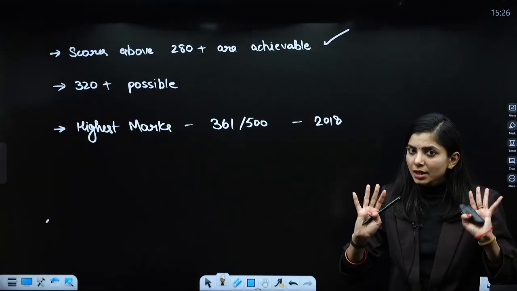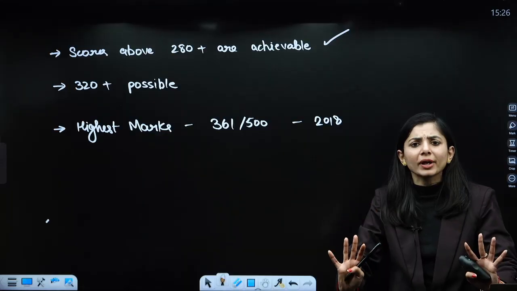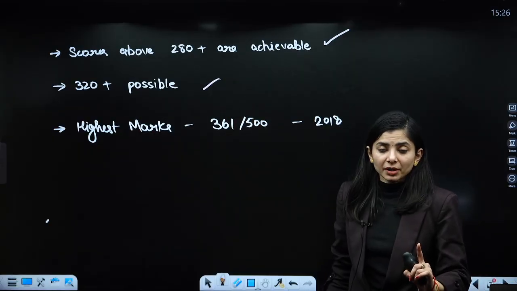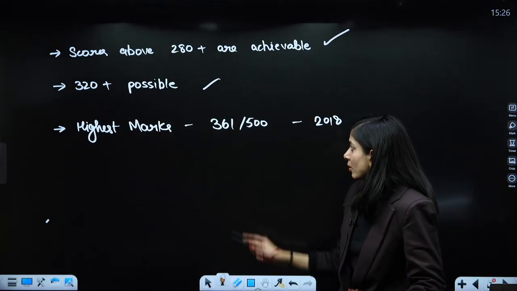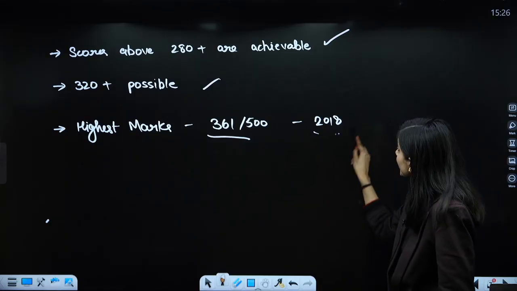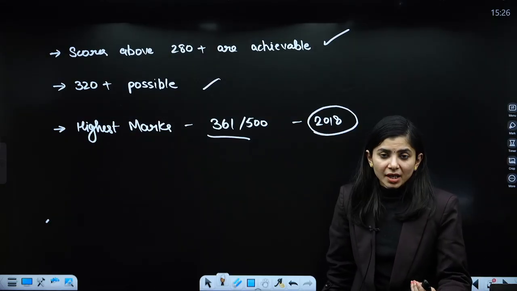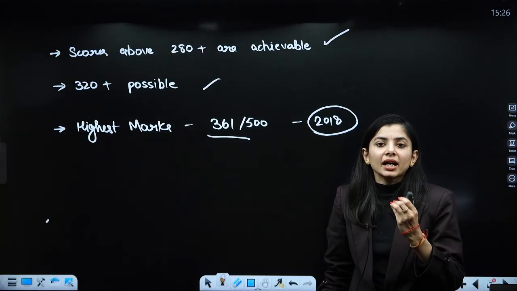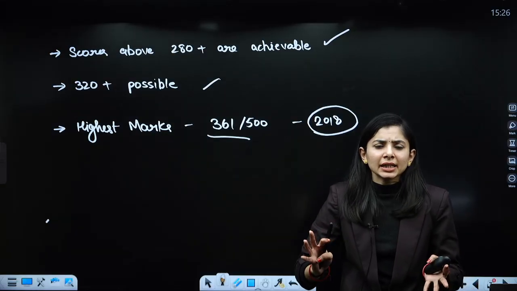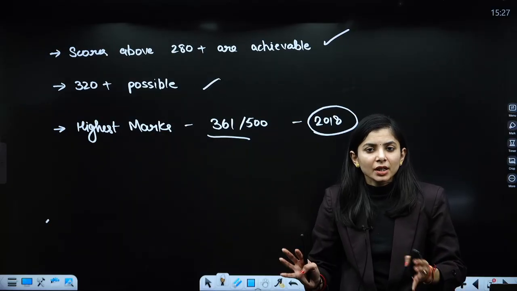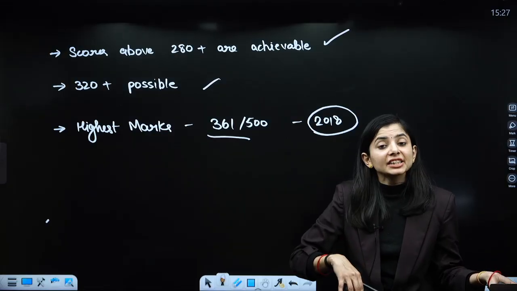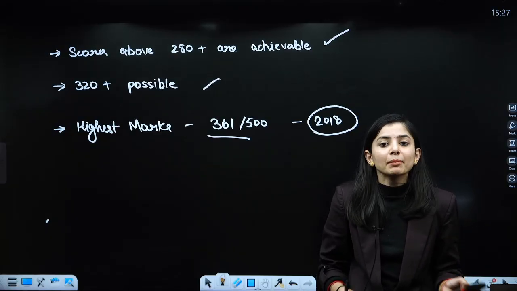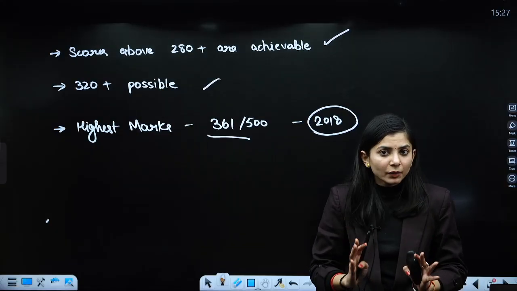I hope you are aware of those 2 words: it's doable. If you do what is required, you can get it. 320 plus is also possible. The highest marks till now, 361, were achieved in 2018 by Lakshmi Nair ma'am. And if you study her story, she got this mark when she invested around 2 to 3 months, where she did the first paper before the prelims and the second paper after the prelims. See, every single story is different. I am not saying that you don't need to invest the time, but I am saying that it is doable. This is what you need to understand.